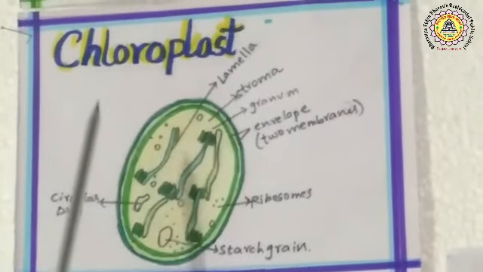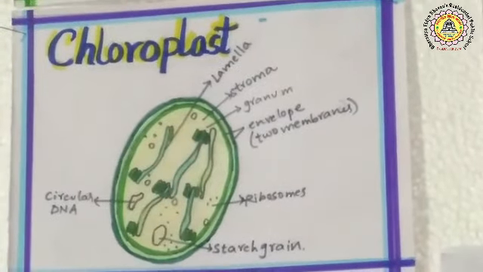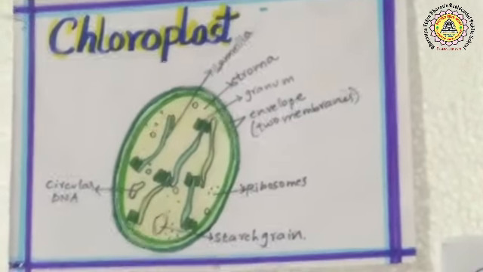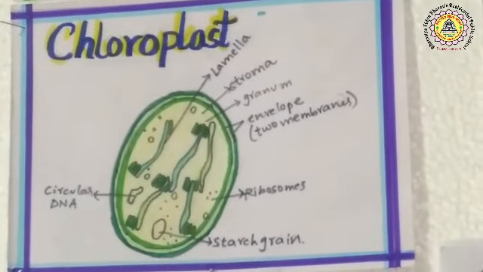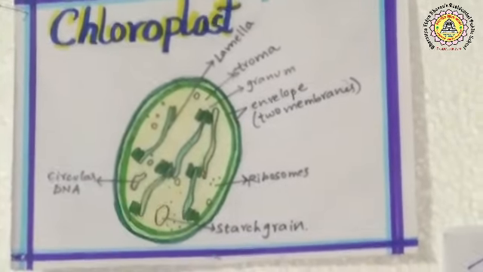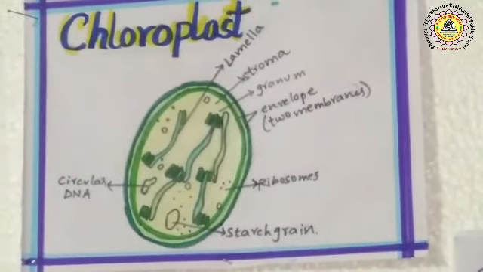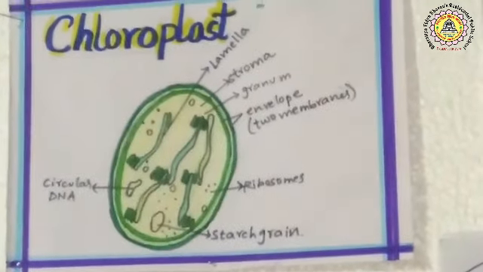Three types of plastids I told you: leucoplast, chloroplast, and chromoplast. Chromoplasts are found in flowers and fruits. Chromoplasts contain different color pigments which are present in flowers, fruits, and vegetables. Chromoplasts present in flowers are helpful in attracting the insects for pollination.